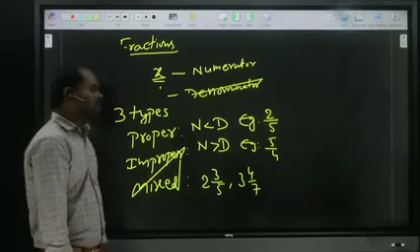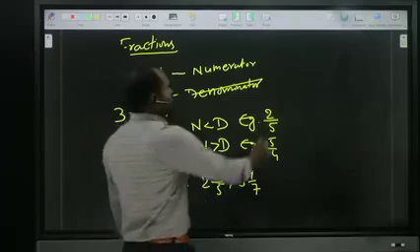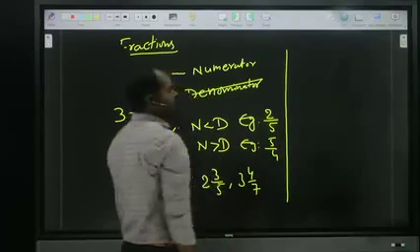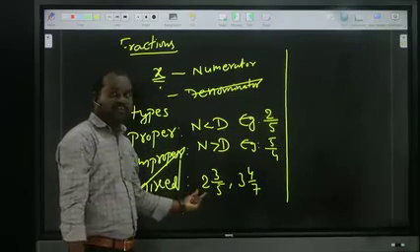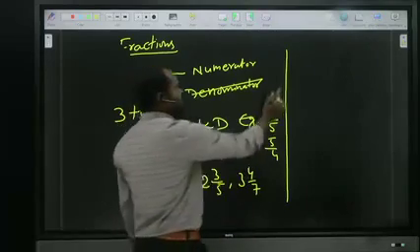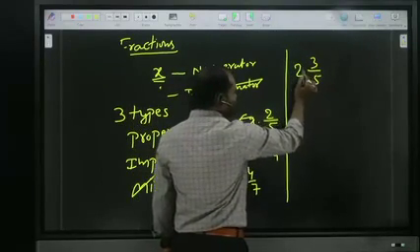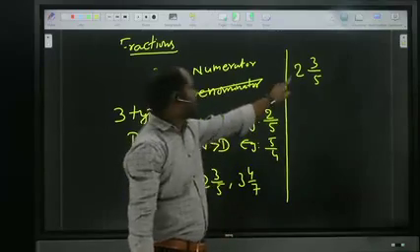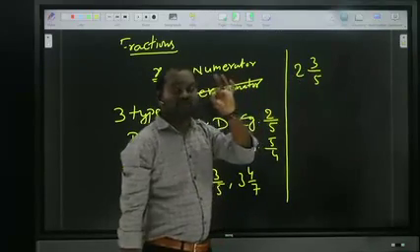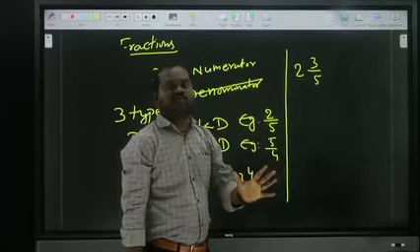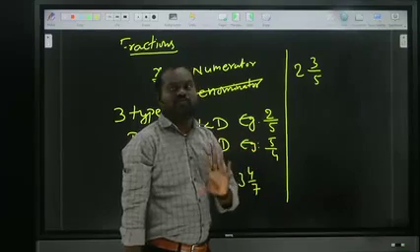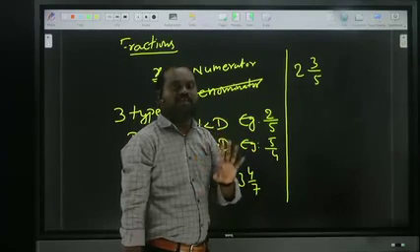Now other than this, one thing we have to know in mixed fractions. In 2 3 by 5, we know that it is a mixed fraction, that is clear. In between 2 and 3 by 5, there is always a plus symbol. A mixed fraction is nothing but a combination, a plus symbol. Don't think it is multiplication.